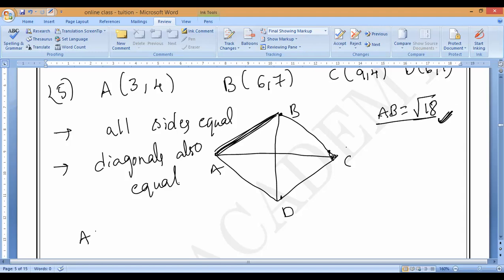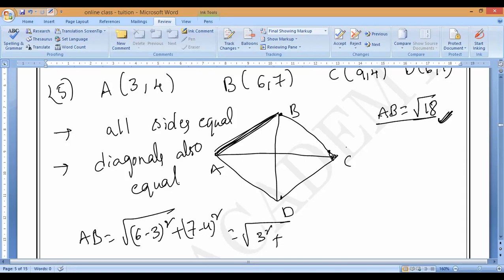See, AB means root of (x2 minus x1) whole square plus (y2 minus y1) whole square. x2 is 6, so 6 minus 3 whole square plus 7 minus 4 whole square. 6 minus 3 is 3 square, 7 minus 4 is 3 square. 3 square is 9, so root of 9 plus 9, which is root 18. Root 18 is the correct answer.